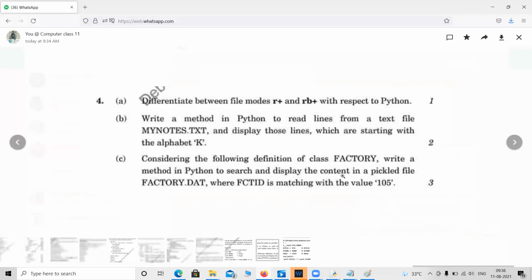So now you are able to understand the pattern of questions in the CBSE board exams. Okay, Sarthak is done. Let me show the program then, and you can try to solve this.